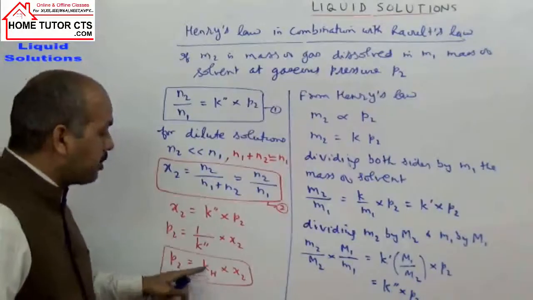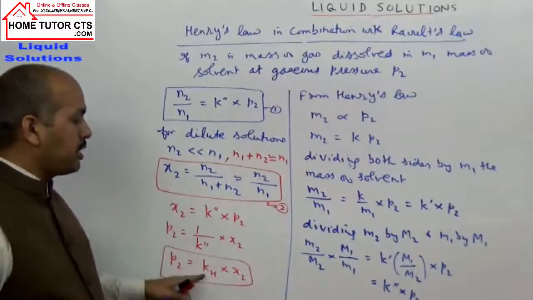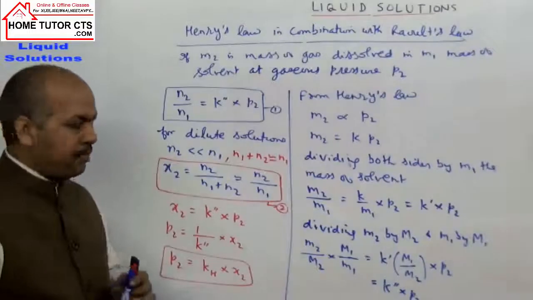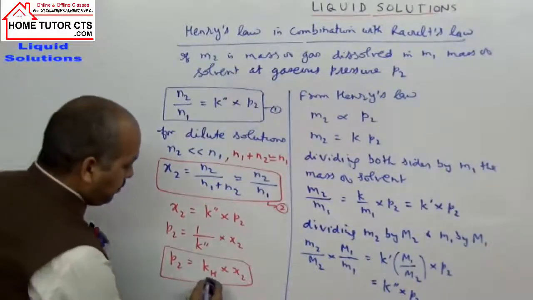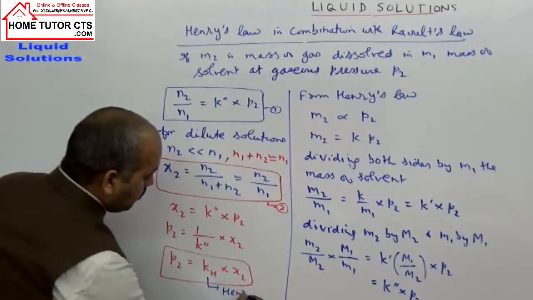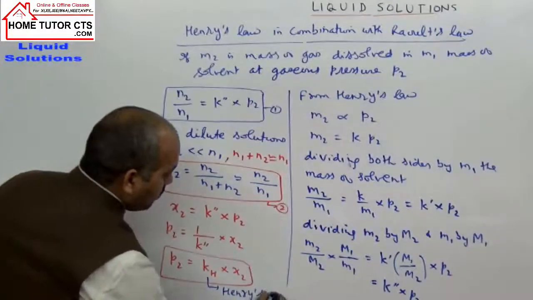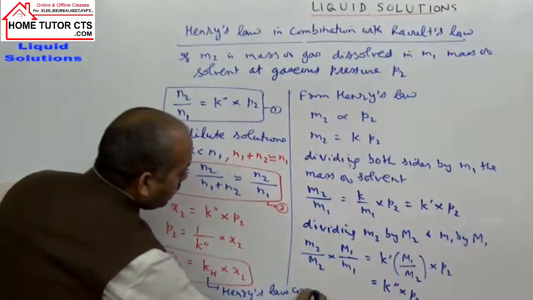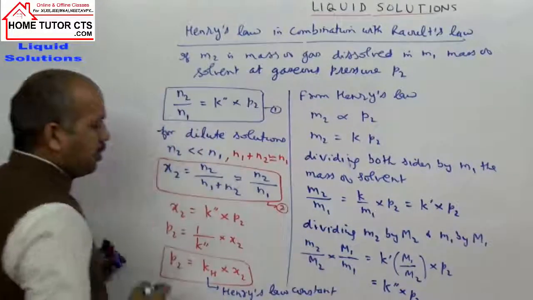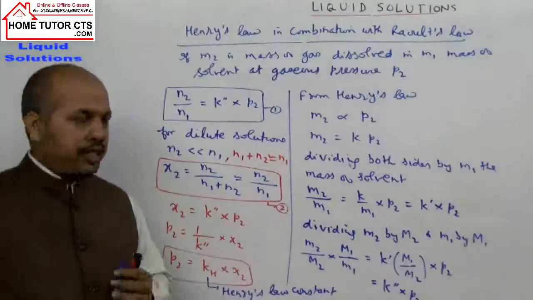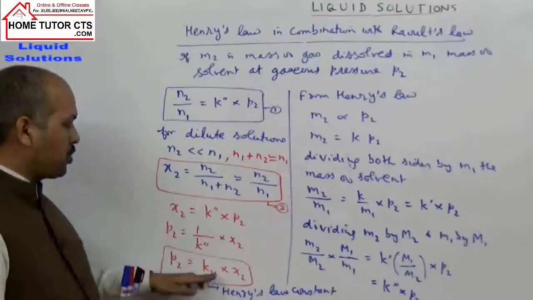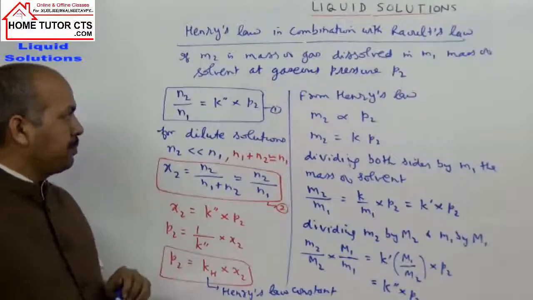In the expression, this term KH is called Henry's law constant. For different gases, the value of KH will be constant. So it is one more expression of Henry's law.